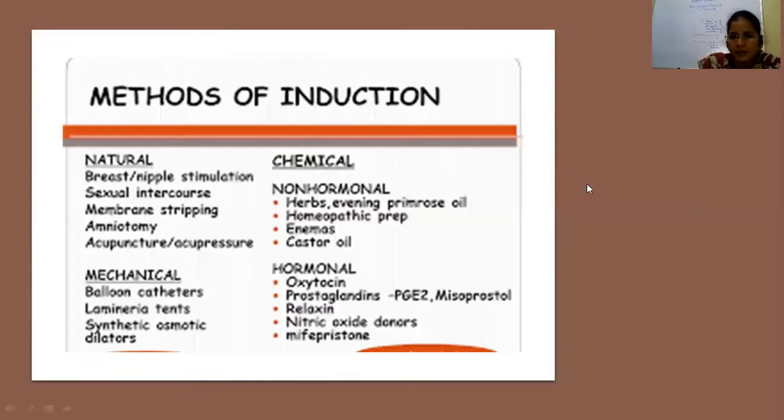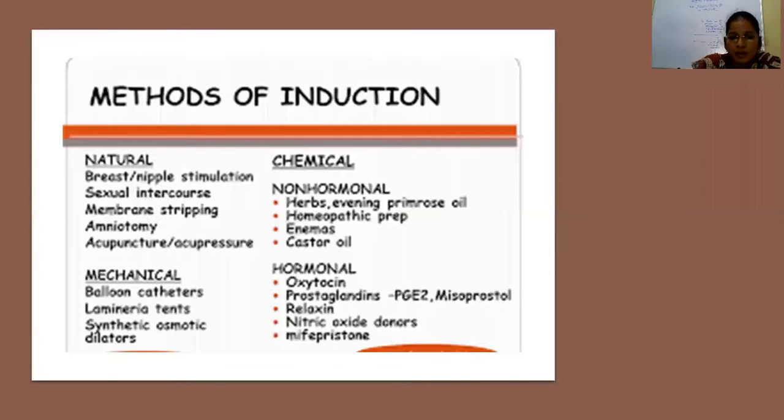The only two accepted natural methods of induction of labor would be membrane stripping and amniotomy. There is no role of acupressure or acupuncture. It is only for theoretical purpose. Coming to mechanical: balloon catheters, laminaria tents, and synthetic osmotic dilators. These are favored only when we go for second trimester abortions. For third trimester normal deliveries, mechanical dilators have no use.